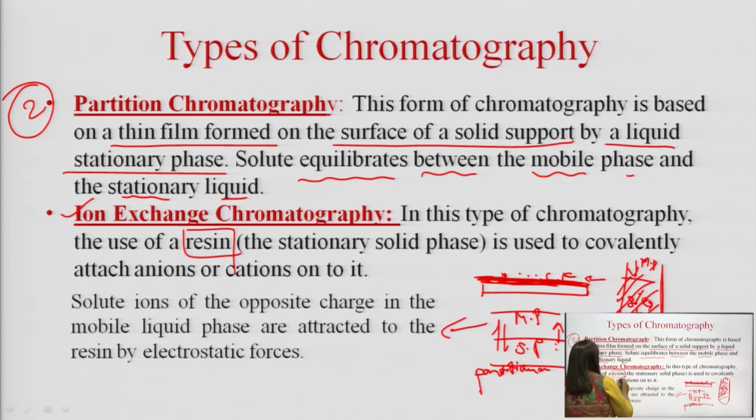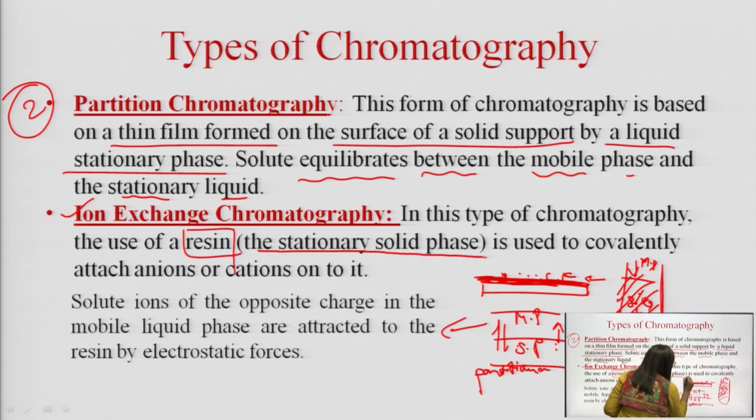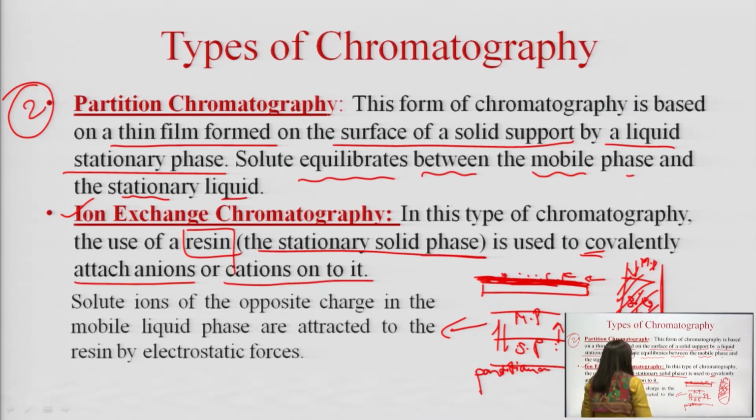Here the stationary solid phase resin is used to covalently attach anions or cations onto it, since the name suggests ion. So here the exchange of solute does not take place, but ions play a major role.